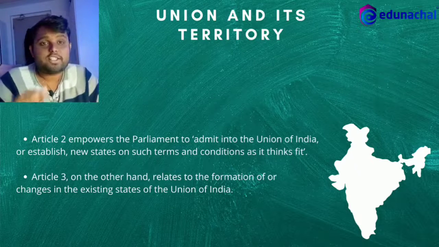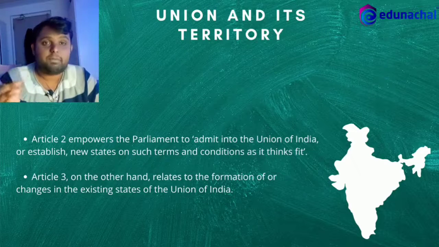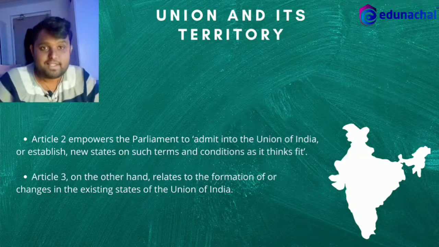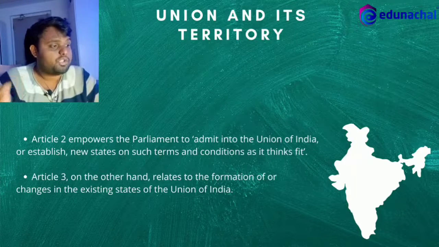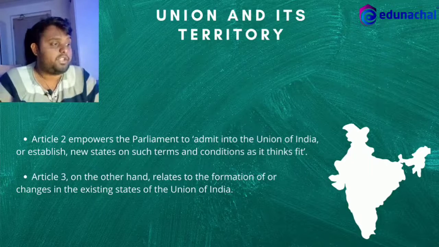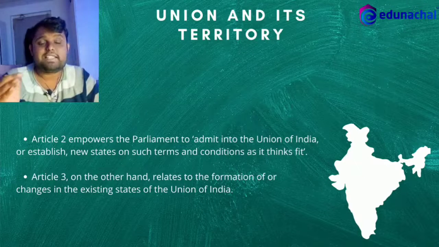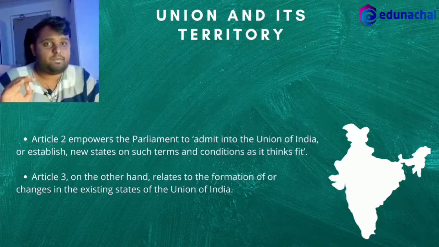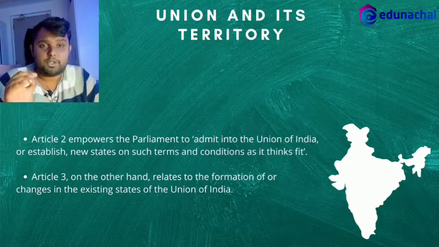Article 3 authorizes the Parliament to form a new state by separation of territory from any state, or by uniting two or more states or parts of states, or by uniting any territory to a part of any state. So what does this mean? We will understand this concept just after a few minutes in this particular video.